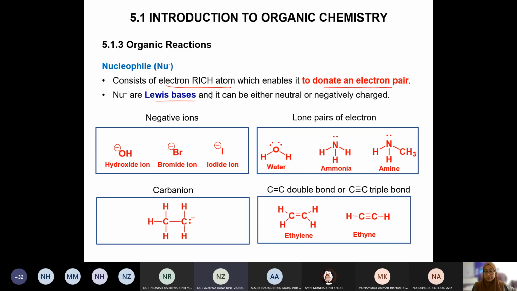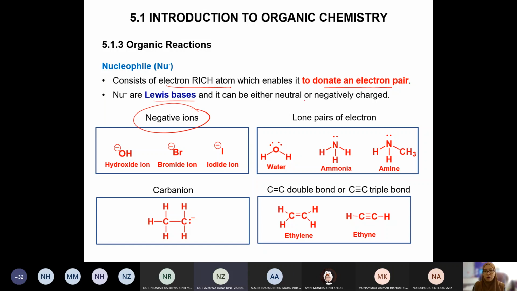Last time we learned the definitions of theories of acid and bases. Okay, so we have Lewis base. So Lewis base is an electron donor. Electron donor. Okay, it can be either neutral or negatively charged. Those that are rich in electrons, negative ions.